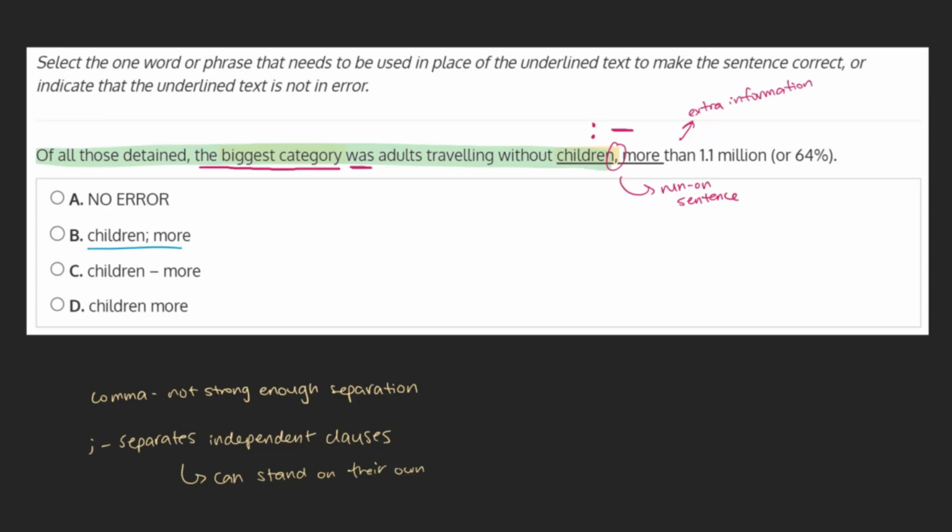The second clause, however, more than 1.1 million, is simply a subject. It can't stand on its own and is a dependent clause. Therefore, a semicolon wouldn't be appropriate here, and we can mark this choice as incorrect.